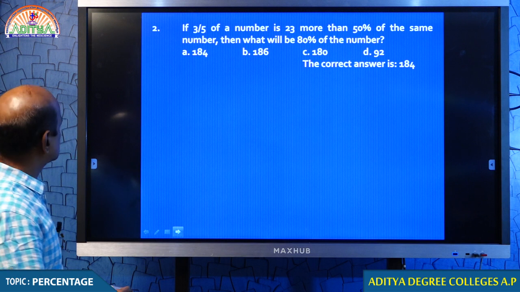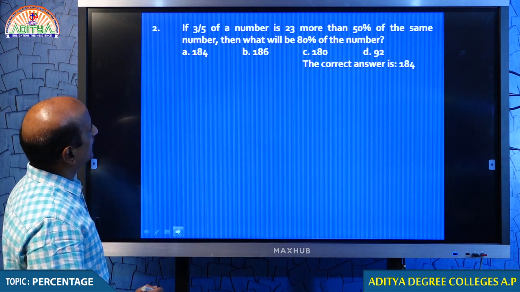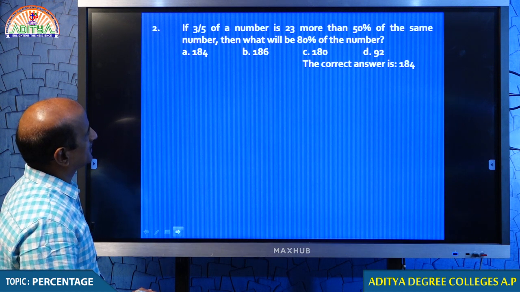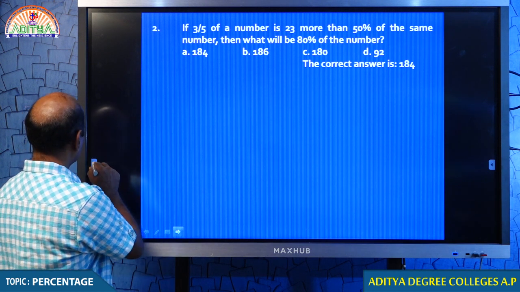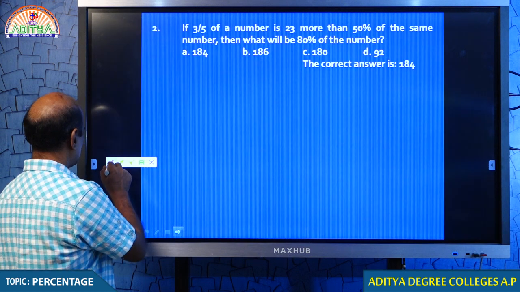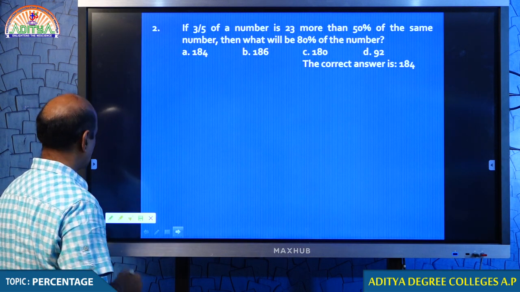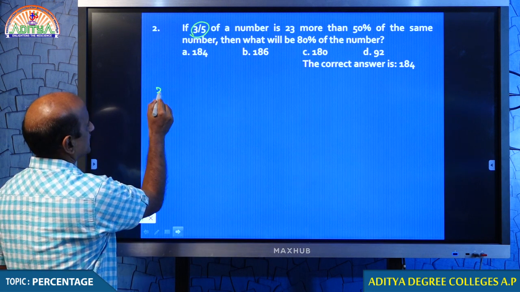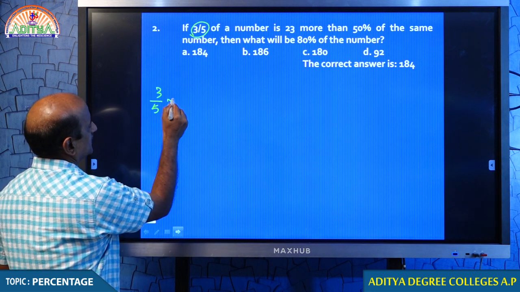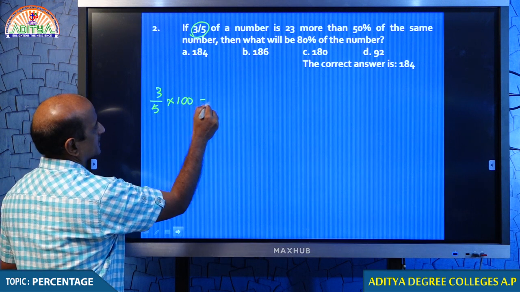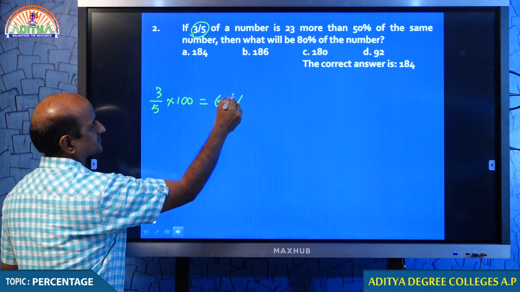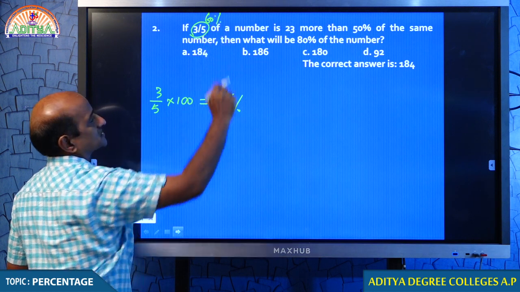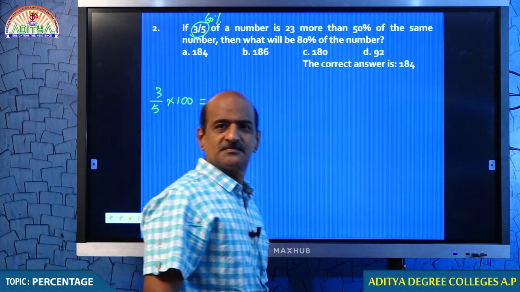Okay. Now, students, question number 2. 3 by 5 of a number is 23 more than 50% of the same number. Students, the very interesting point in this question, if I have to be very clear to you, just look at that. 3 by 5 of a number. So, remember students, 3 by 5 is nothing but 60%. What do you think? 3 by 5 is nothing but 60%. I hope you understand this.